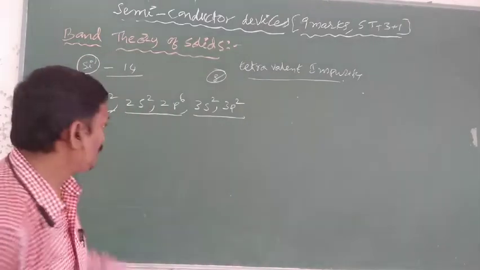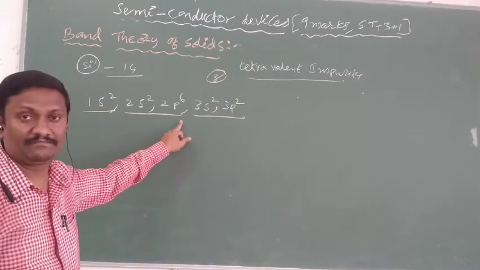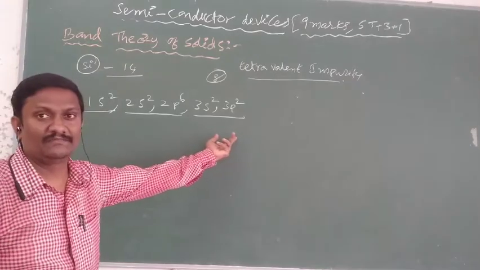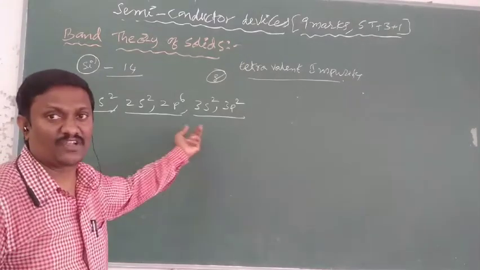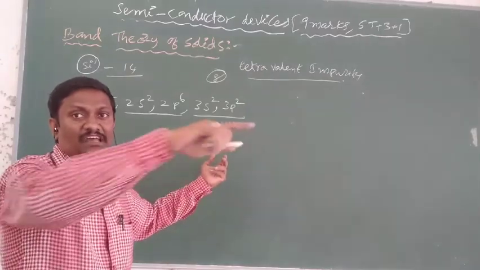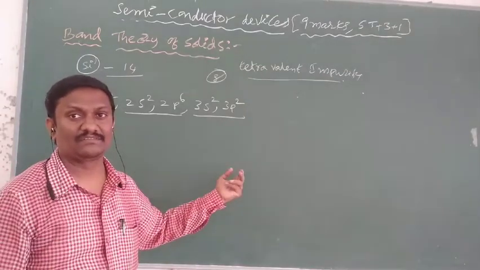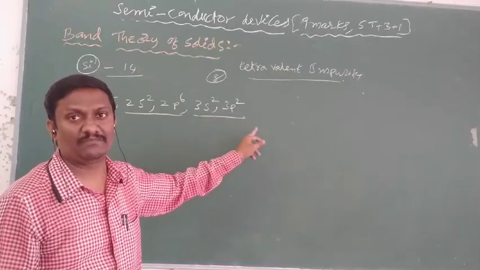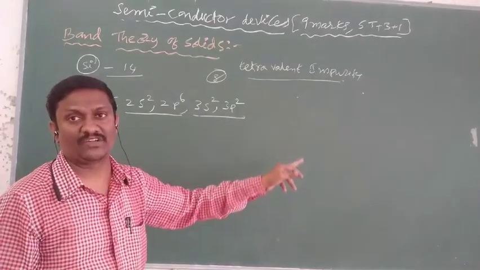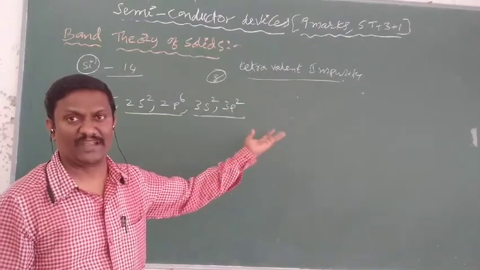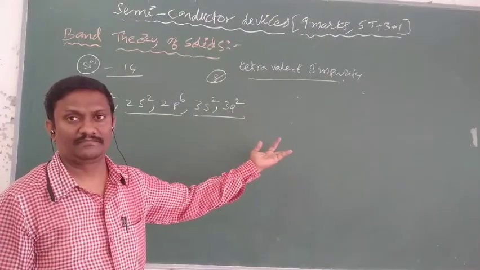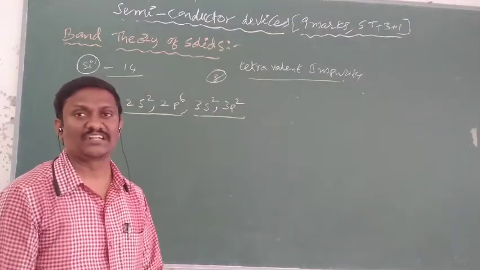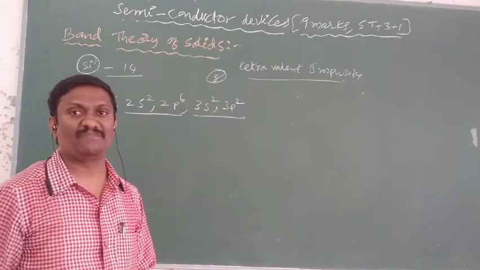Different electrons versus different energy levels are there. And overlapping of outermost energy levels takes place. Overlapping of 3s electrons in one atom with neighboring 3s electrons in neighboring atoms forms one band. And 3p2 electrons in one atom and 3p2 electrons in neighboring atoms overlap and form one more band. So one forms the conduction band, one forms the valence band. So that is about the formation of bands.